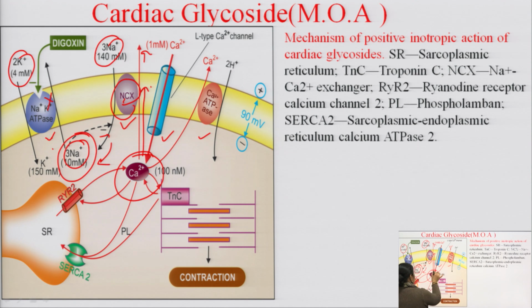When the calcium concentration increases inside the cell, it goes into the sarcoplasmic reticulum with the help of the sarcoplasmic endoplasmic reticulum calcium ATPase pump. And when the stimulus is received by the cell, calcium is released by the ryanodine receptor calcium channel 2 in the sarcoplasm. Calcium released by the sarcoplasmic reticulum binds with the muscle protein and causes the contraction. Okay, so this is the mechanism of action of the cardiac glycoside.